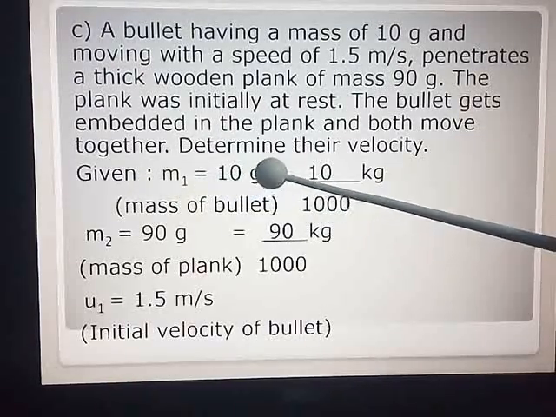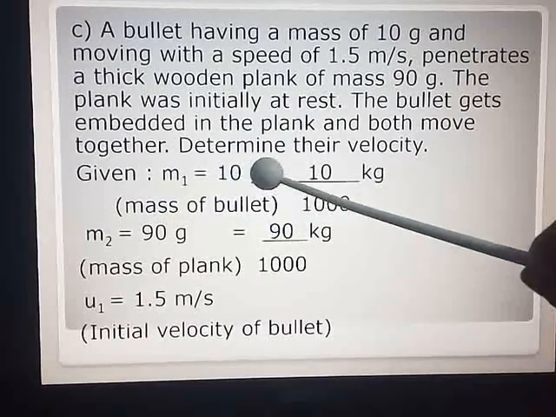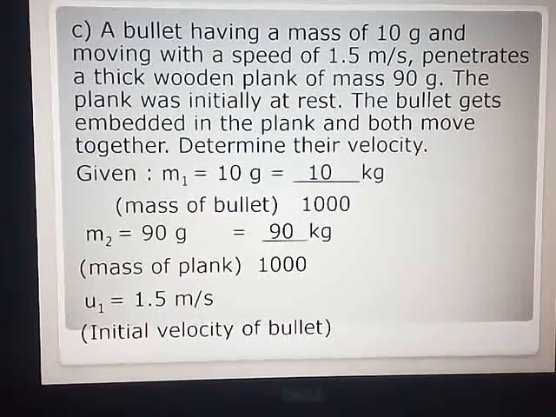Mass is 10 grams. Now here it is in meter per second. So either you convert this grams into kg or this meter per second you convert into centimeters per second. Anyway, I have decided to convert in the new MKS system. So I am converting grams into kilograms. You know that 1 kilogram is equal to 1000 gram. So when I have to convert gram into kg, I have to divide by 1000. So mass of the bullet M1 is 10 upon 1000 kg.